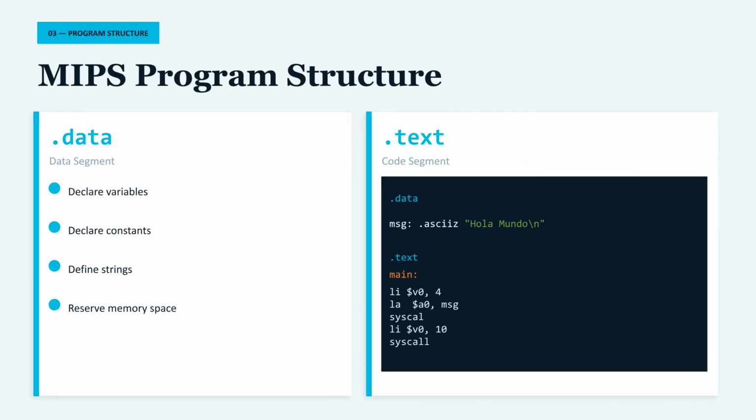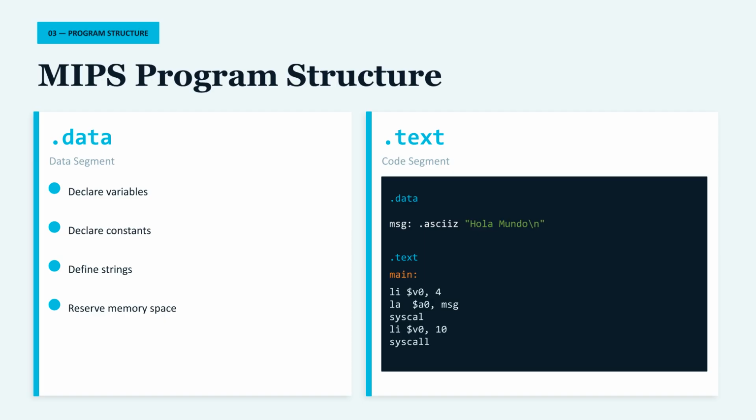Next, the structure of a MIPS program. A MIPS program has two main sections. First, .data. Here we declare variables and constants. Second, .text. Here we write the instructions. We need a main label as the entry point and .globl main to make it visible.